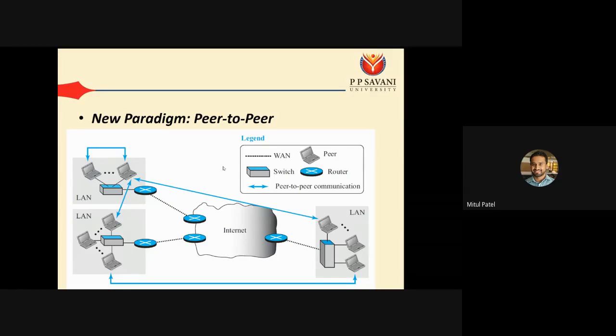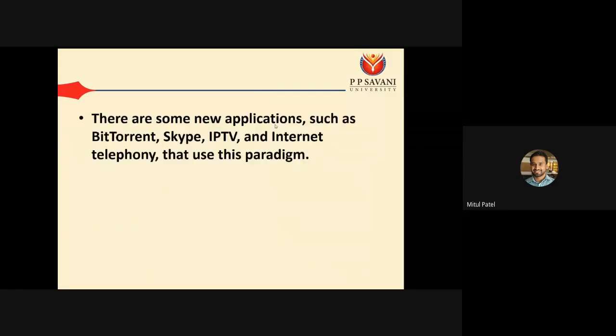But still, here we should know that these two types of approaches are possible. One is client to server, while the other is peer-to-peer. There are some new applications such as BitTorrent, Skype, IPTV and internet telephony that use this peer-to-peer approach. For example, when we communicate using Skype, Google Meet or Zoom, real-time data is transmitted. For such types of applications, we require the peer-to-peer approach.